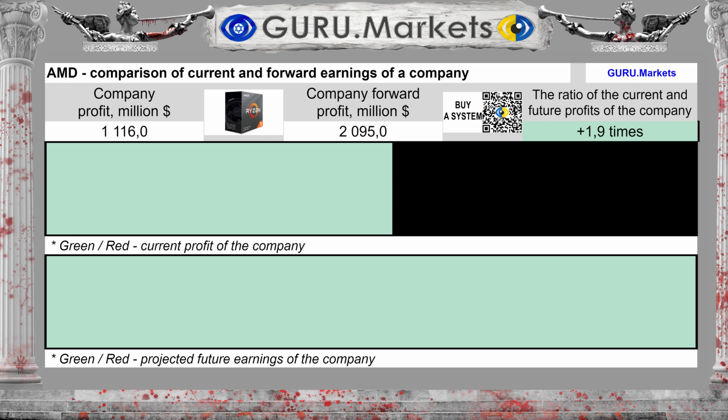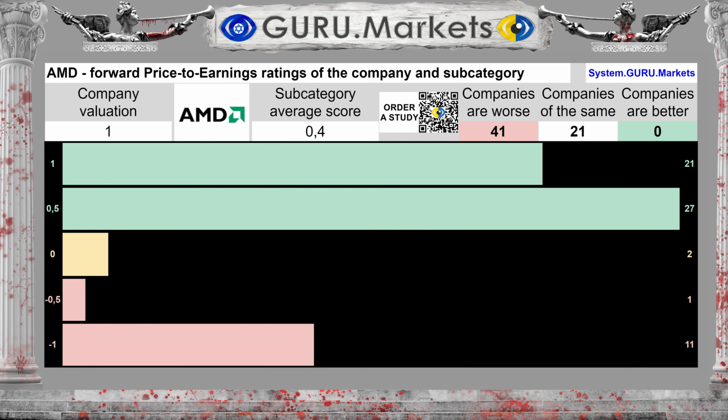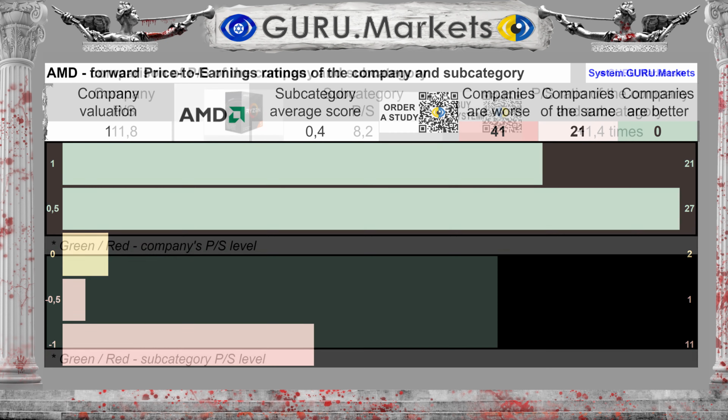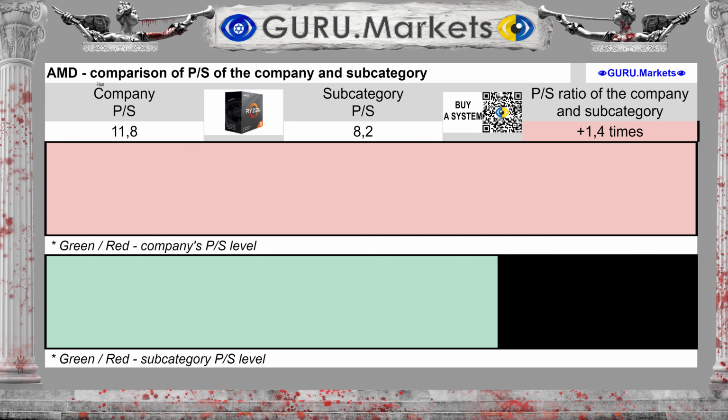Profit for the last 12 months was $1,116 million. Future earnings for the coming 12 months are expected to be $2,095 million. This is 87.7% more than now. Assessment of expected future profit in comparison with companies in the subcategory: Good, 1 point.